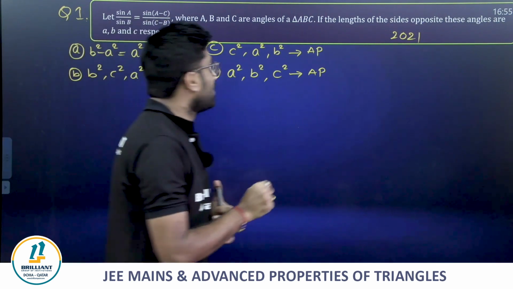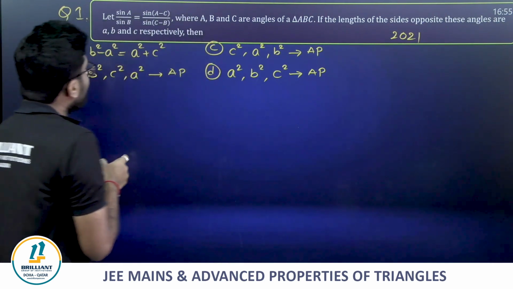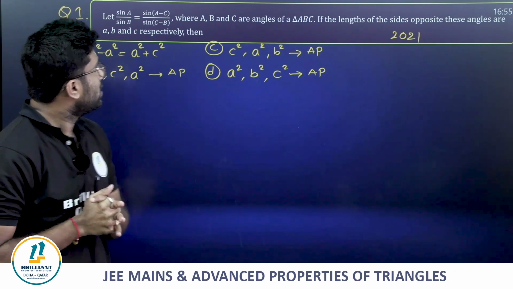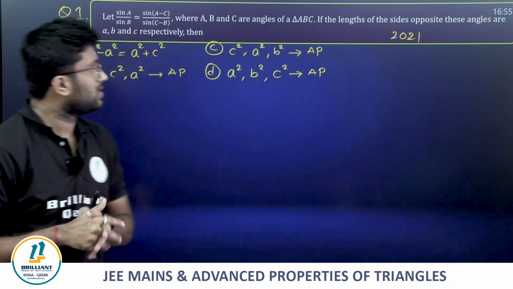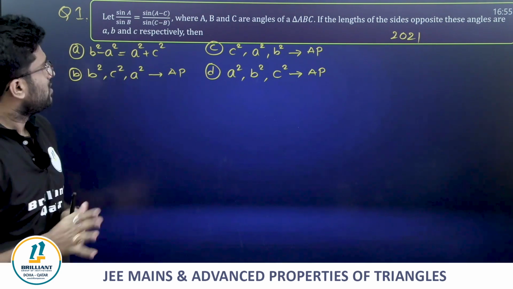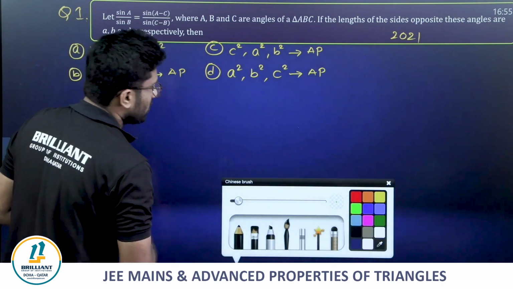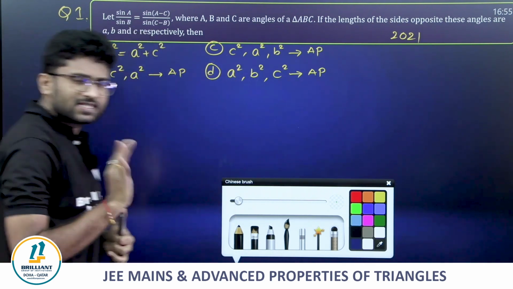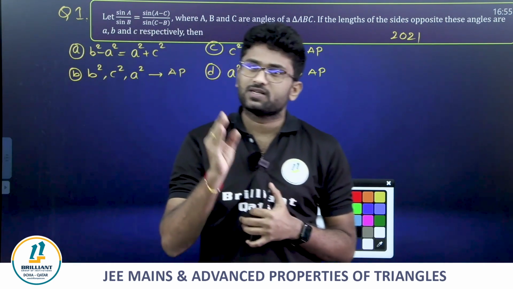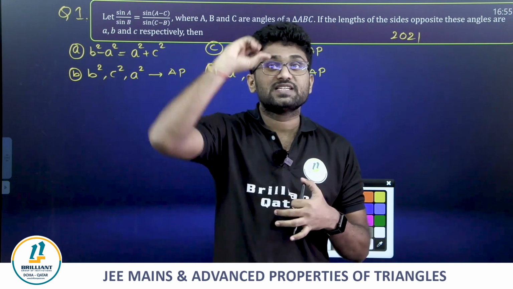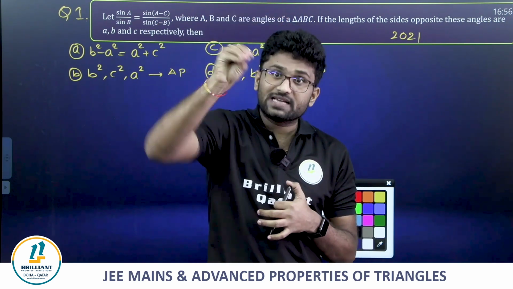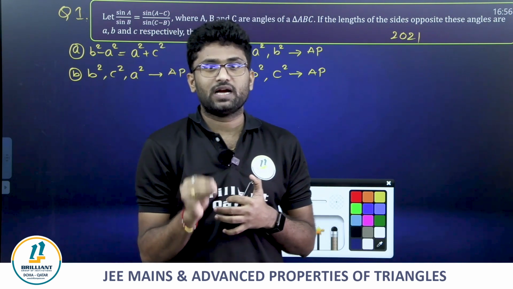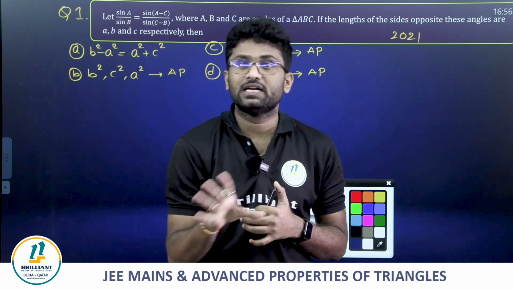So the first question that we are seeing is sin A by sin B is equal to sin of A minus C divided by sin of C minus B, where A, B, C are the angles of triangle ABC, then the lengths of the sides opposite. See, such a simple expression they have asked in the year 2021. Not only this, every question from properties of triangles will be simple. The only thing is analyzing the given question in a suitable manner, which is very important, and applying the suitable formulae at the right time.